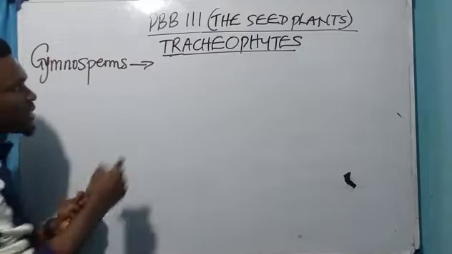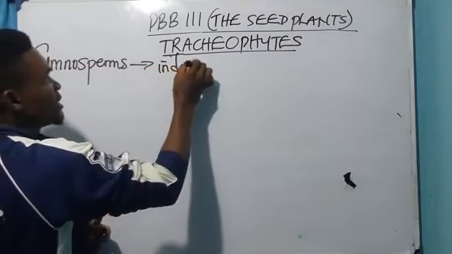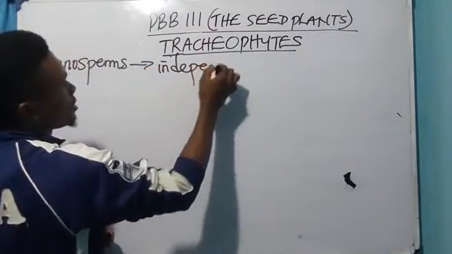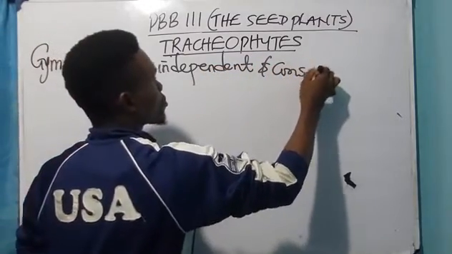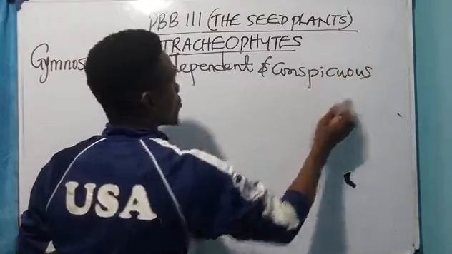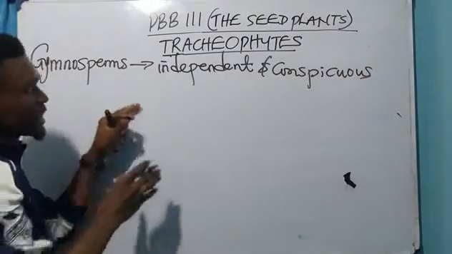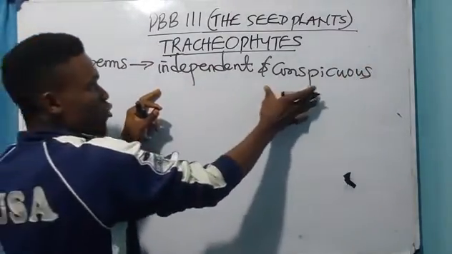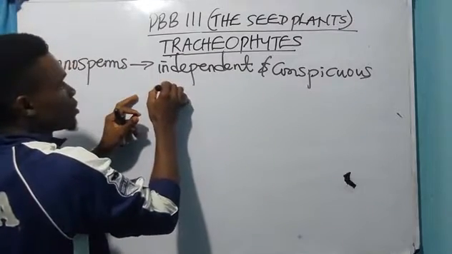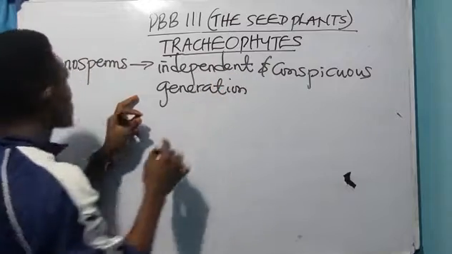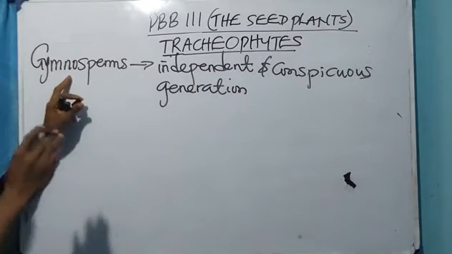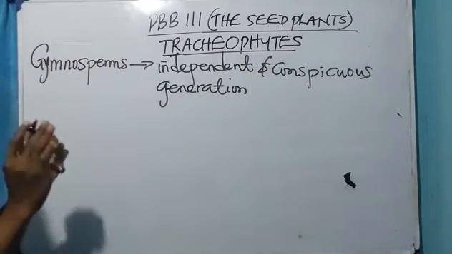In gymnosperms, the independent and conspicuous generation, same thing goes to the angiosperms, not just gymnosperms.